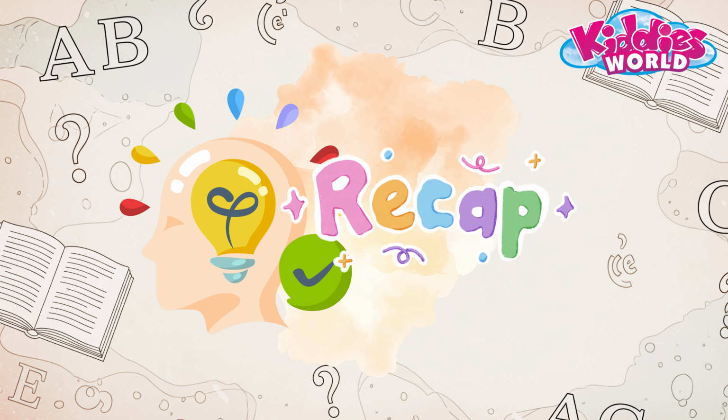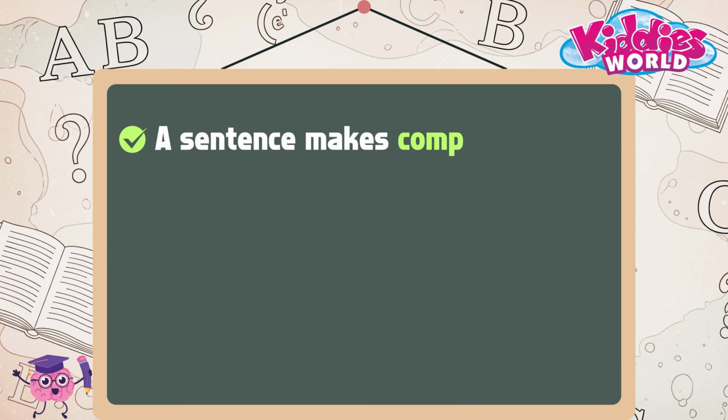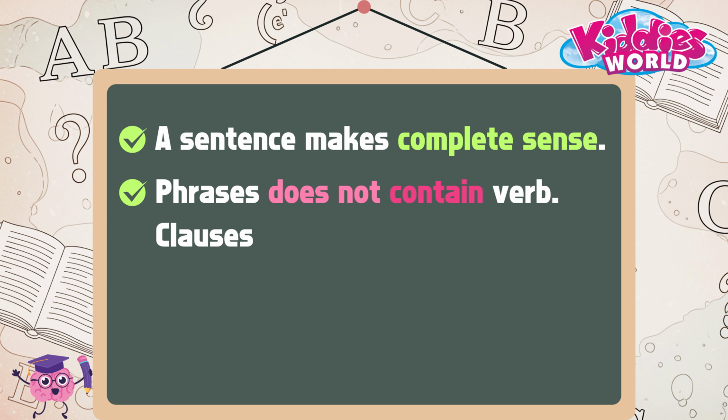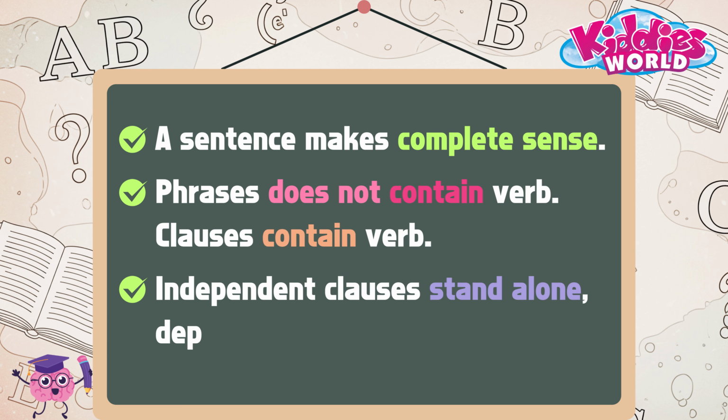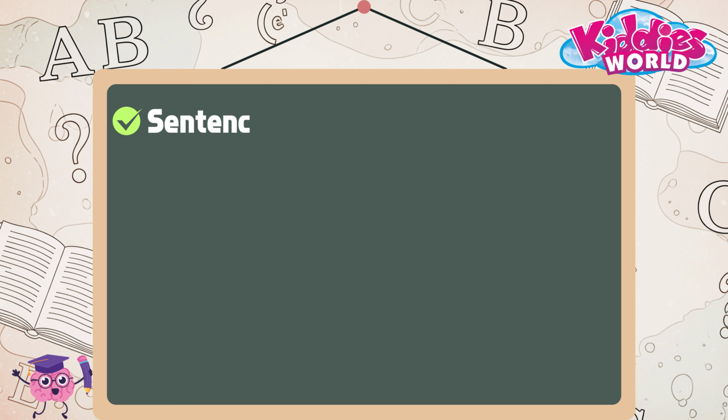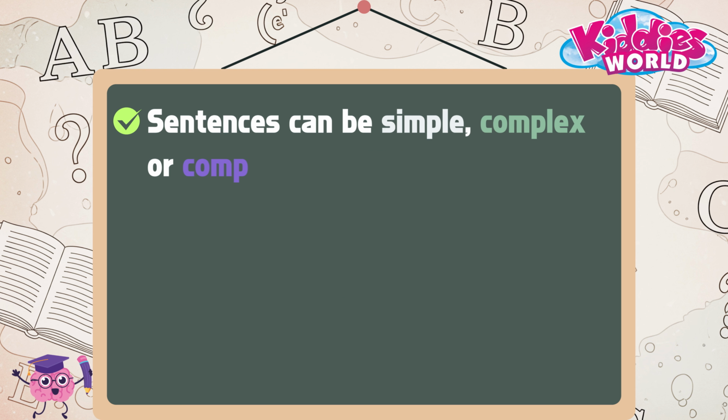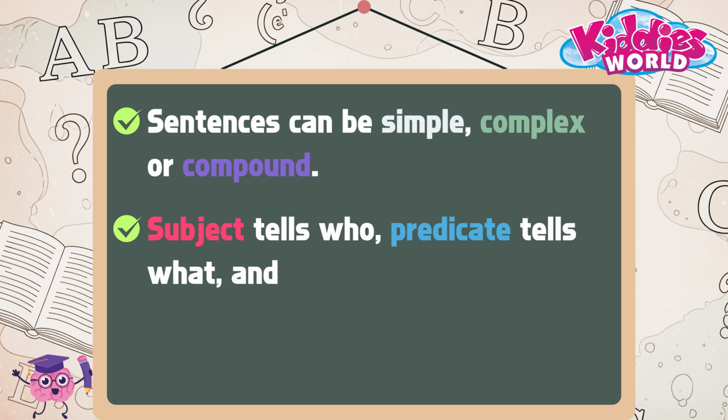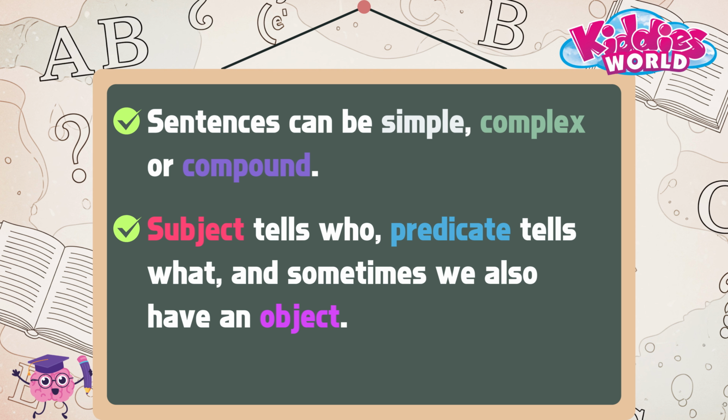Let's quickly revise. A sentence makes complete sense. Phrases do not contain a verb. Clauses contain a verb. Independent clauses stand alone, dependent ones cannot. Sentences can be simple, complex or compound. Subject tells who, predicate tells what, and sometimes we also have an object.